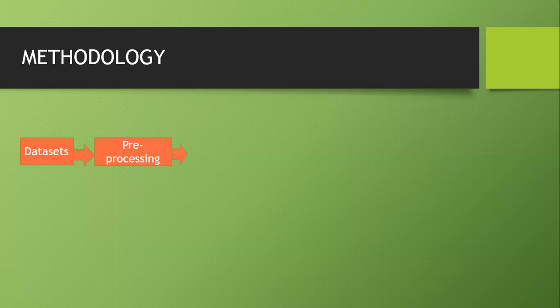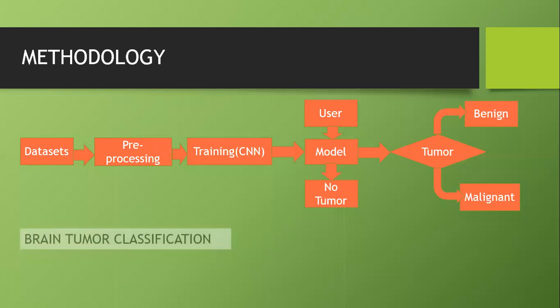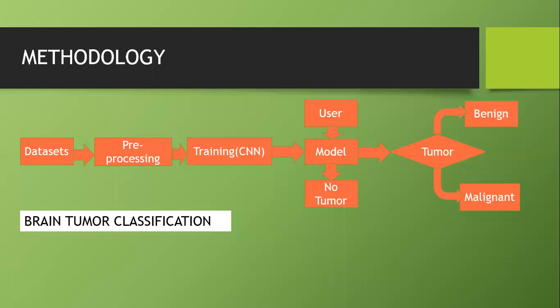Next, we train the CNN model. If the user gives an input to the CNN model and there is a tumor, it will identify whether it is a benign or malignant tumor. If there is no tumor, it will exit and display a pop-up message saying that there is no tumor. This is brain tumor classification.